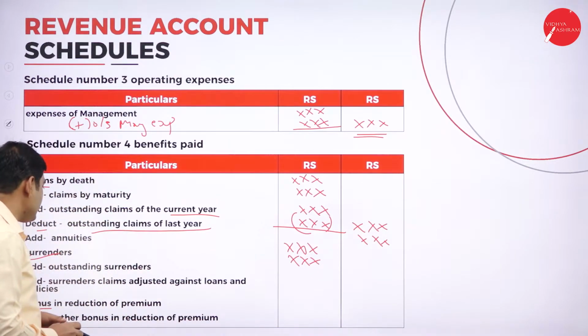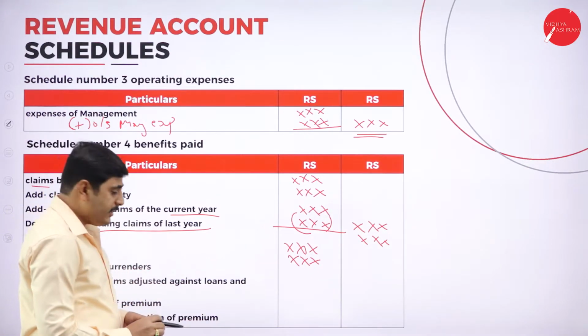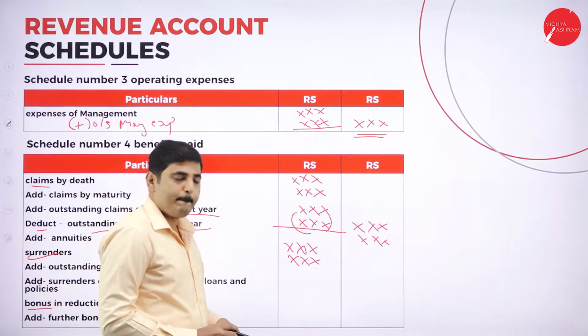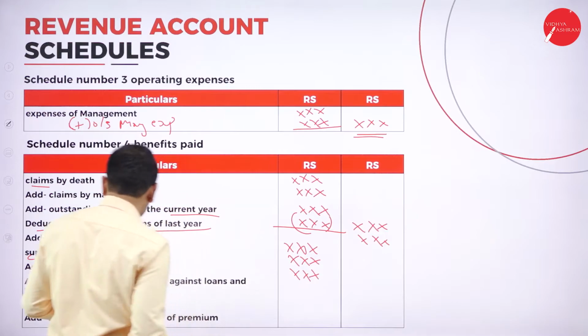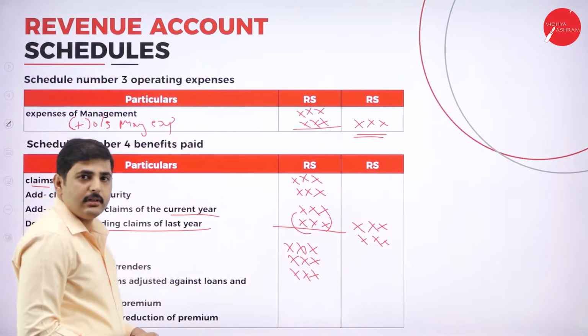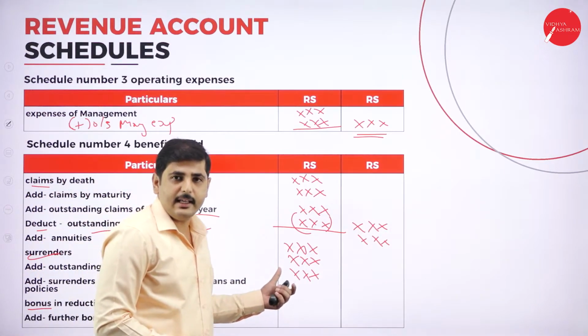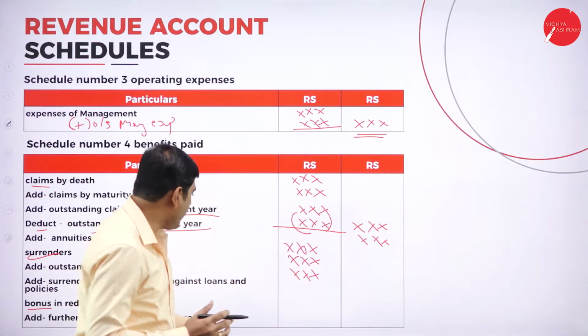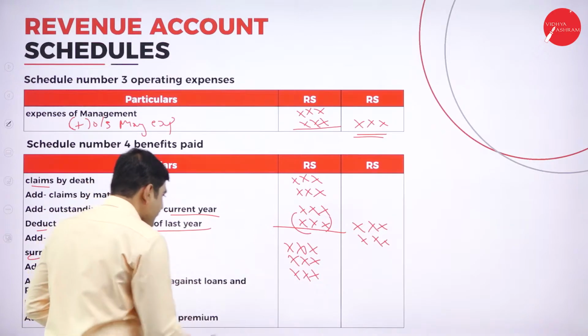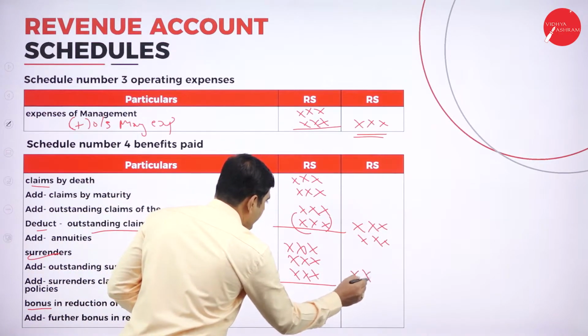Next one, surrenders, claims adjusted against loans and policies. We can add this here. So these are all the adjustment points. Later we'll discuss the adjustment points, don't worry. Next one, you can write the amount here.